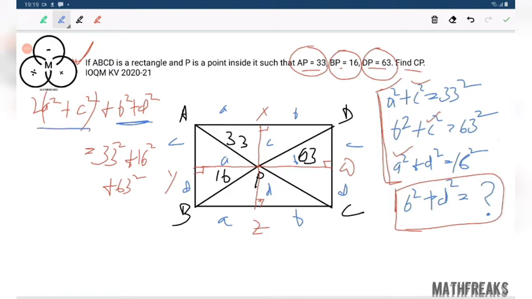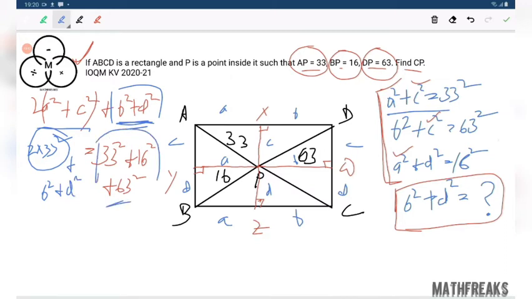and we have the value of A square plus C square from this equation, 2 times 33 square. For the B square plus D square part, we just subtract this. We have to subtract 2 into 33 square from this part, and then do the calculation. B square plus D square equals 63 square plus 16 square minus 33 square. So this will give us CP square.